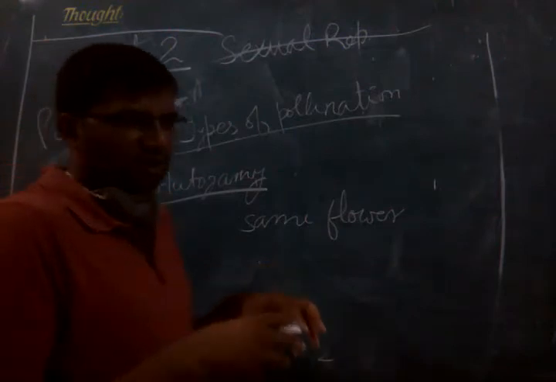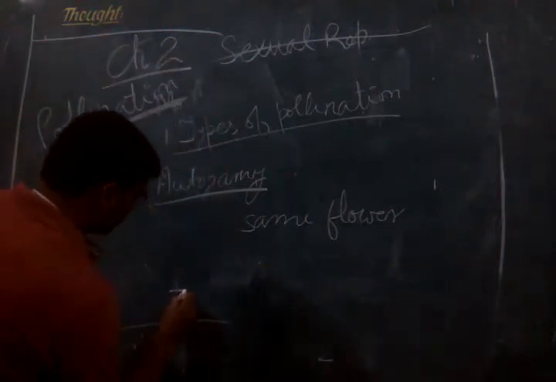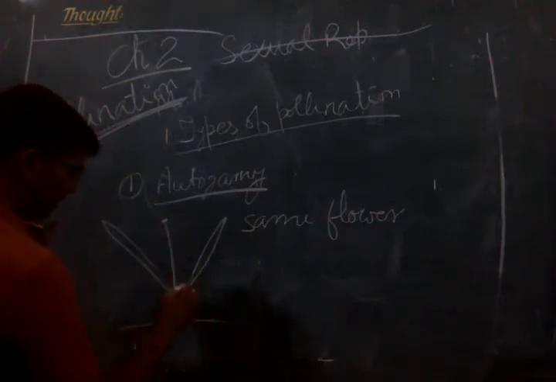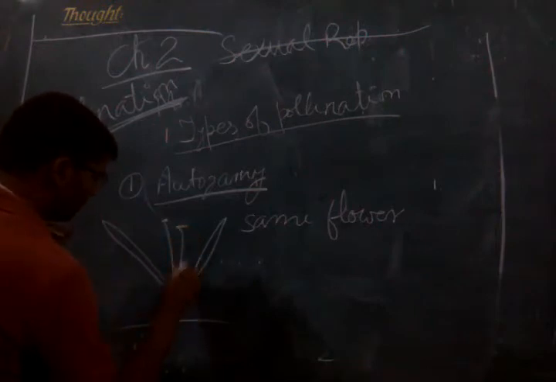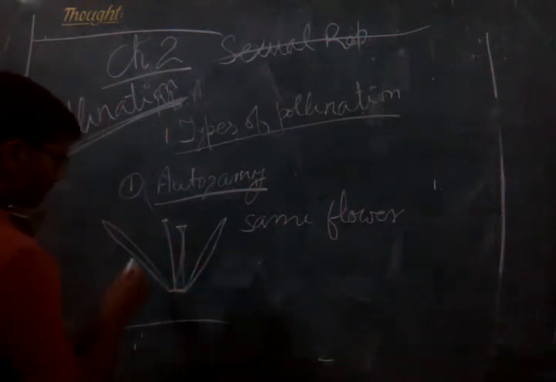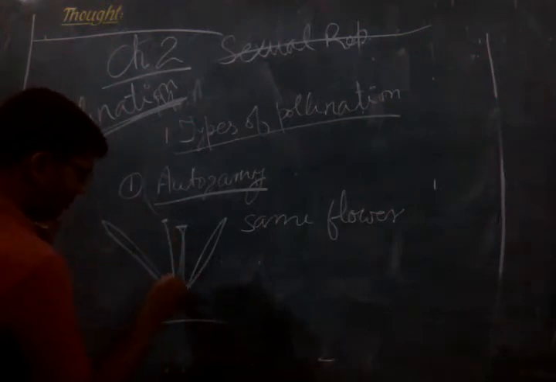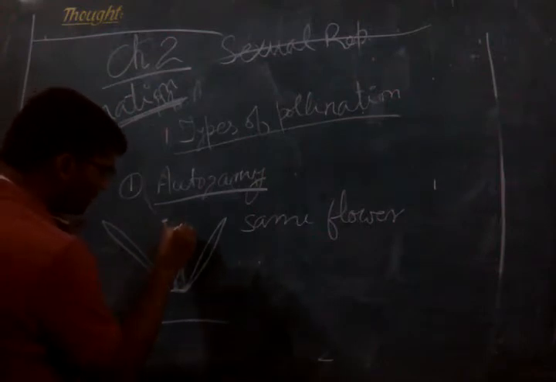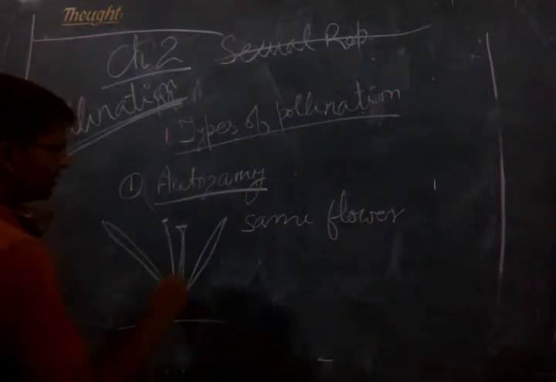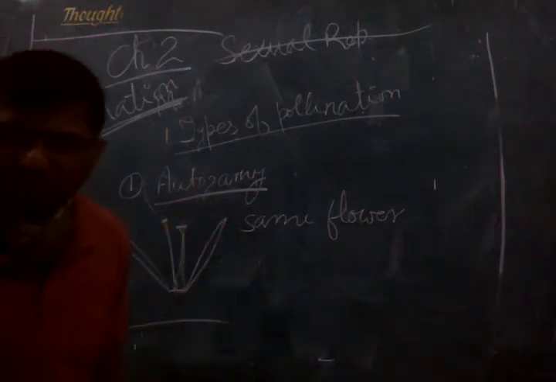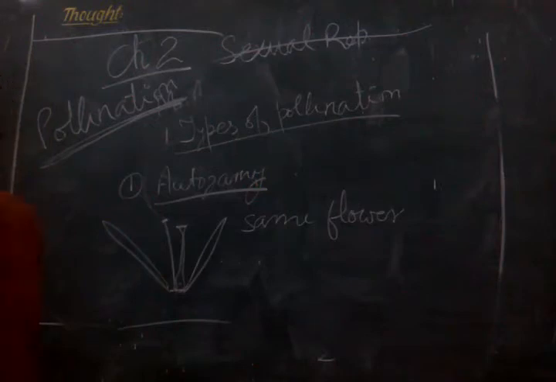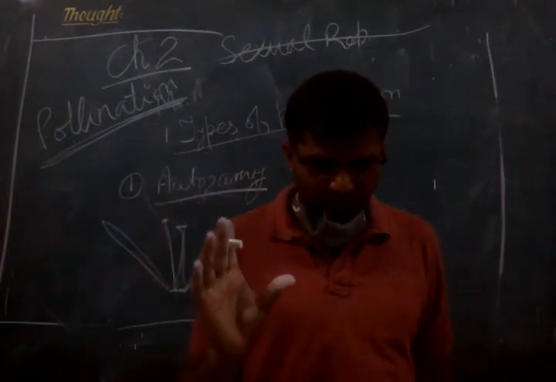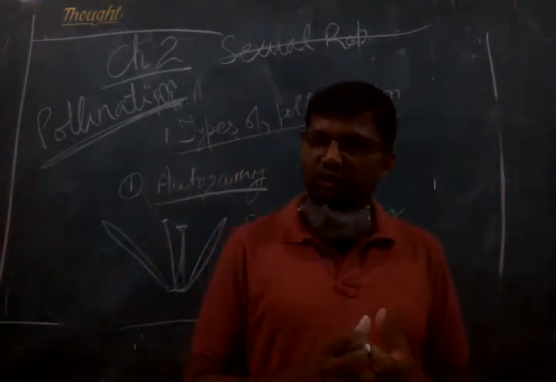In their own flowers themselves, for example, if this is a flower, okay, here in this flower you have this stamen and then you have this carpel. Now on the same flower you have androecium, on the same flower you have gynoecium. So if the anther from the same flower reaches the stigma of the same flower, this kind of pollination is called autogamy, right? So if within the same flower this kind of pollination is happening, this is autogamy.